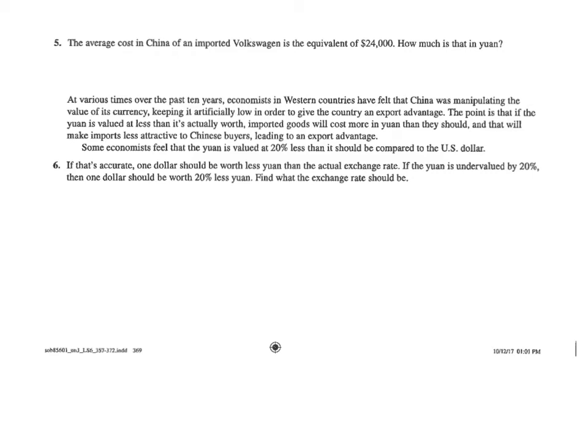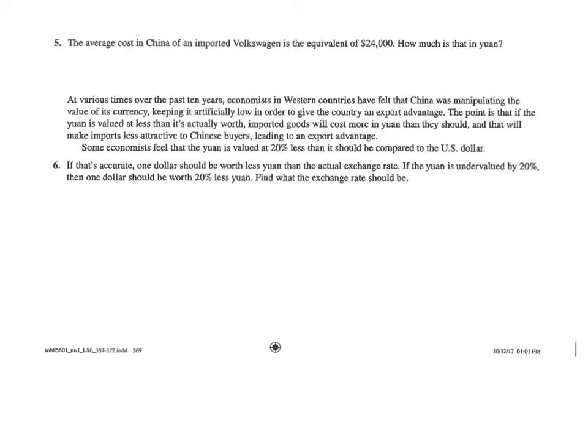Number 6. At various times over the past 10 years, economists in some Western countries have felt that China was manipulating the value of its currency, keeping it artificially low in order to give the country an export advantage. The point is that if the yuan is valued at less than it's actually worth, imported goods will cost more in yuan than they should, and that will make imports less attractive to Chinese buyers, leading to an export advantage.